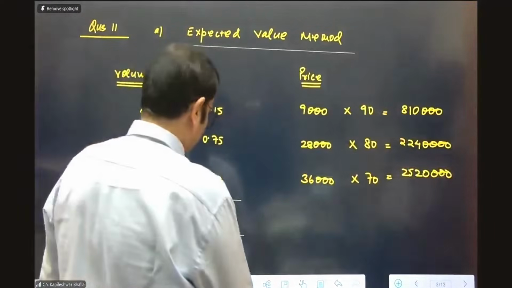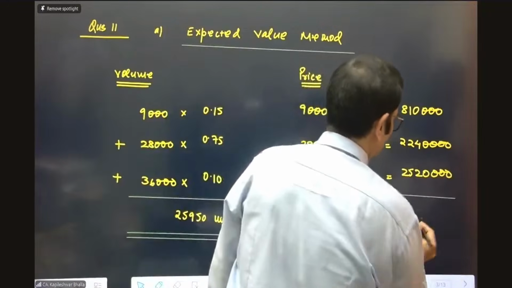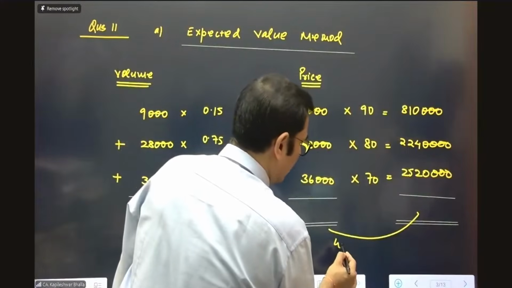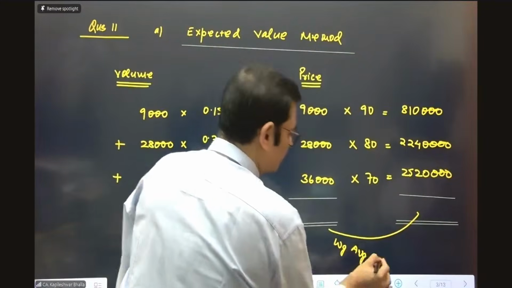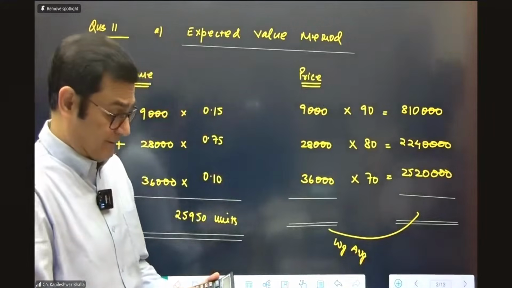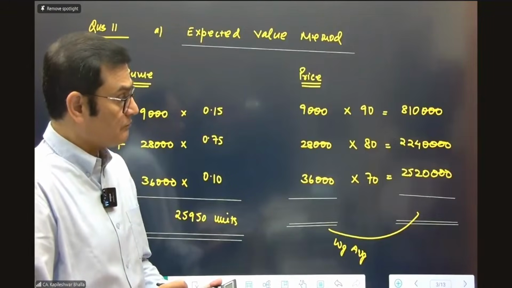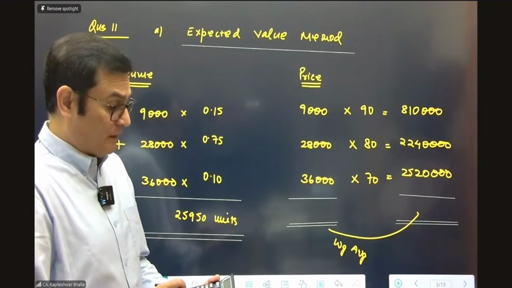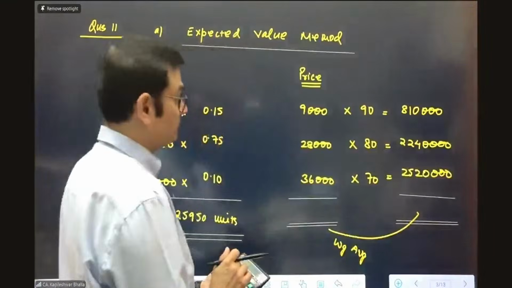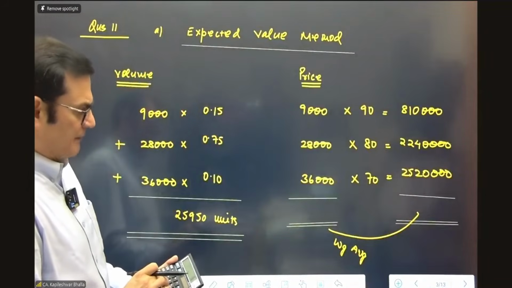So what we're going to do is consider the sum total of the volumes and the sum total of the values, and based on this we can get a weighted average price, because since we're looking at a price, we need to organize a weighted average price. So 8,10,000 plus 22,40,000 plus 25,20,000 works out at 55,70,000. Or we can just take a weighted average maybe.